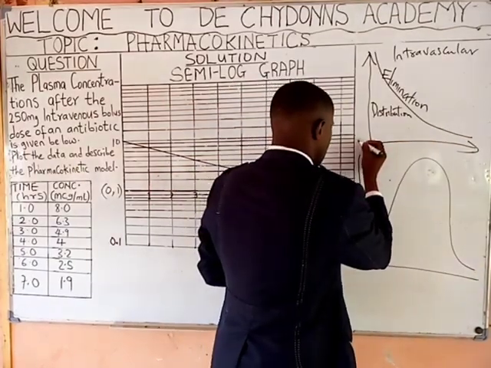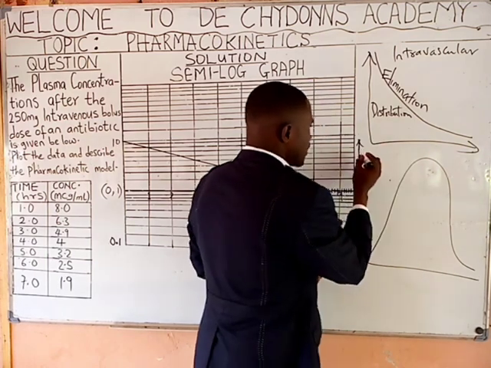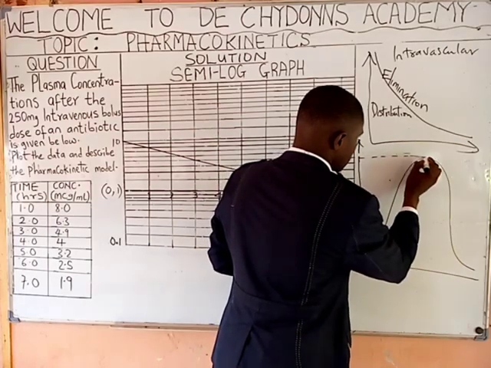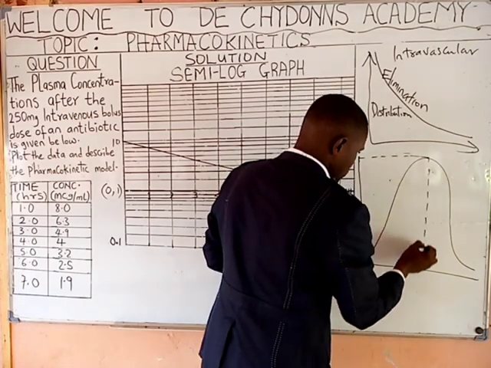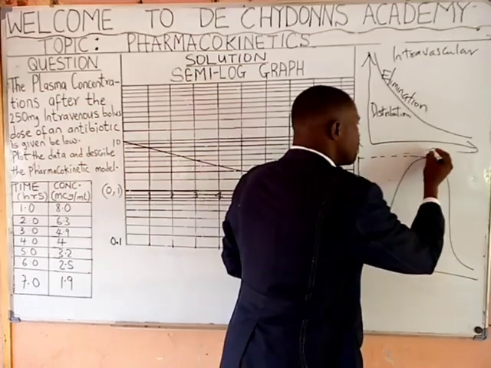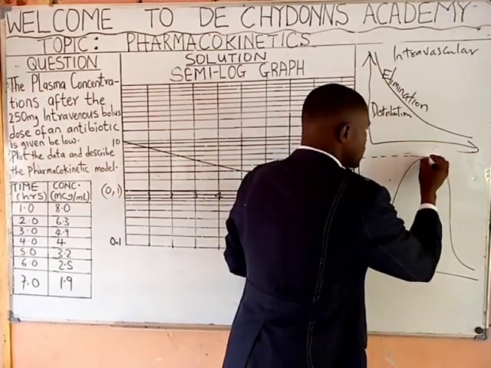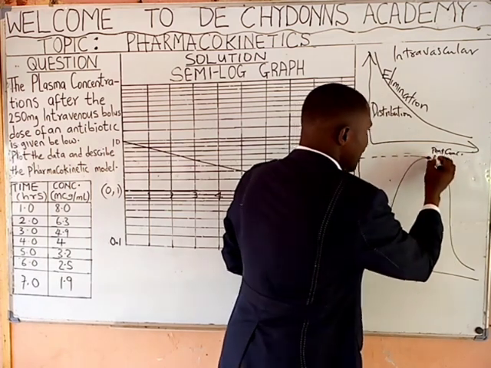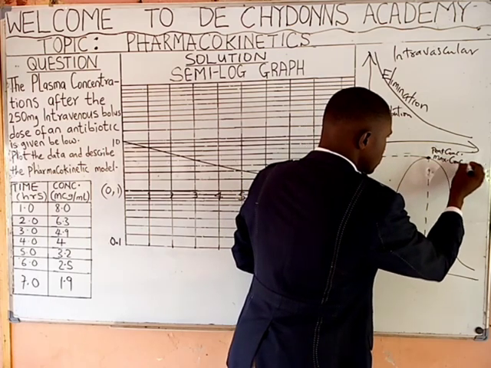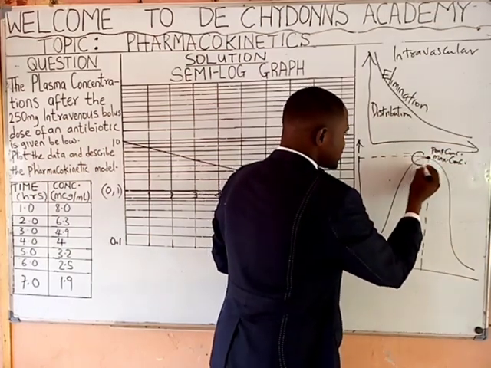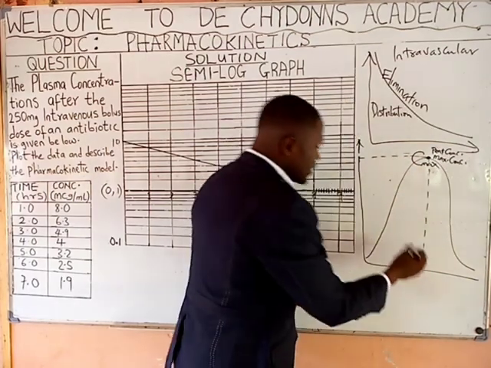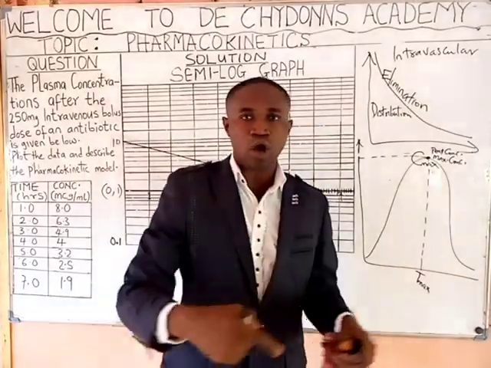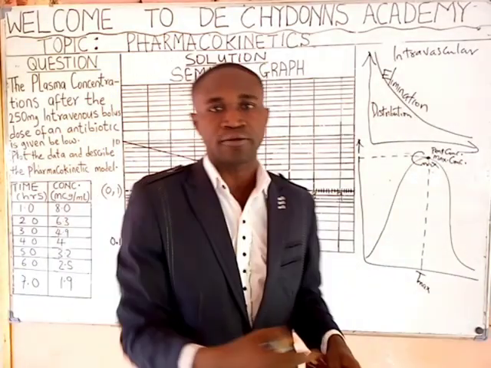Now, this point is called the peak concentration. This point is called peak concentration or maximum concentration. So we call it Tmax. Why is this point called Tmax? That is the time it takes the drug to get to the maximum concentration.